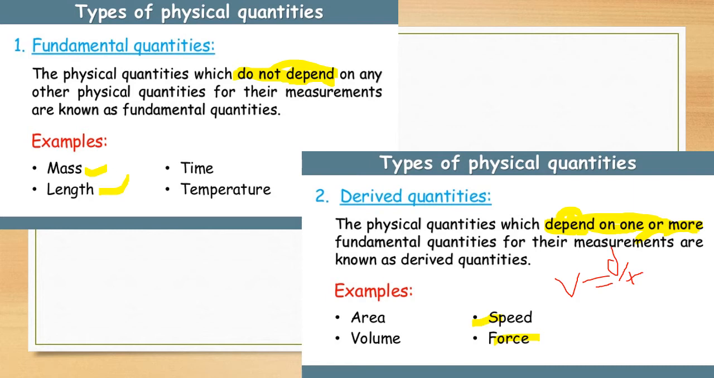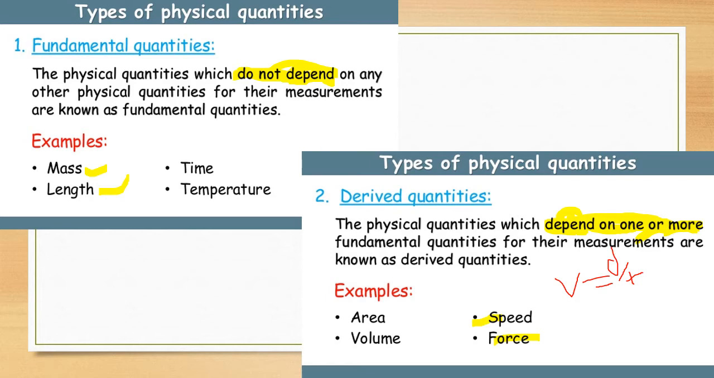The definitions are very easy. The first definitions are fundamental quantity and derived quantity. Fundamental quantities mean independent quantities, and derived quantities mean dependent quantities like speed and force, because speed is calculated as the distance covered by the body per unit time, means v is equal to distance d upon time.